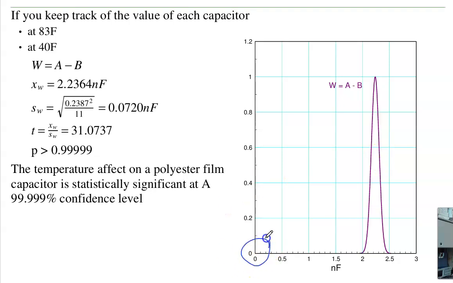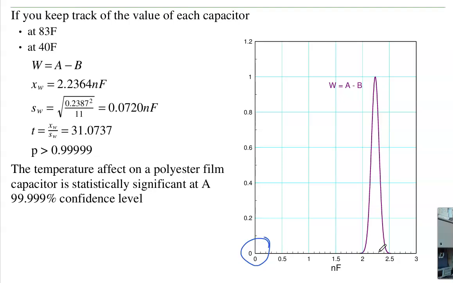Find out, is that higher than 0? And there I can tell you that, yep, for the population, I'm 99.9999% certain, or the t-score is 31. That's a huge t-score, saying yes, absolutely, temperature does affect capacitance. Again, this is statistically significant. The capacitance went up by about 2 nanofarads when I warmed it up.